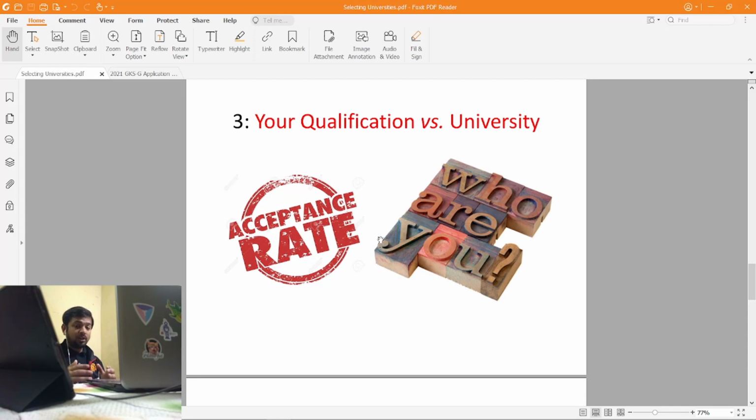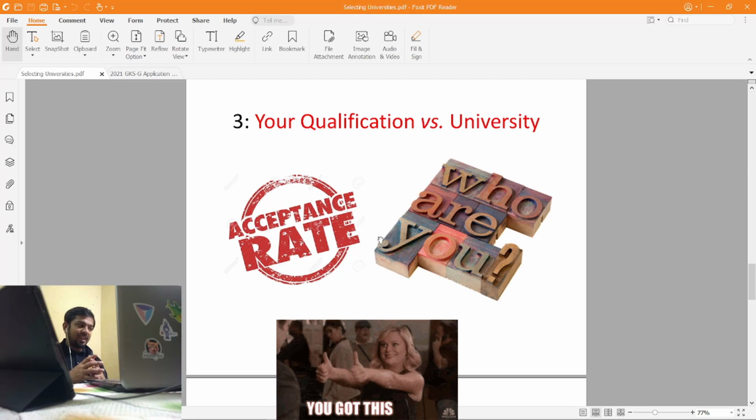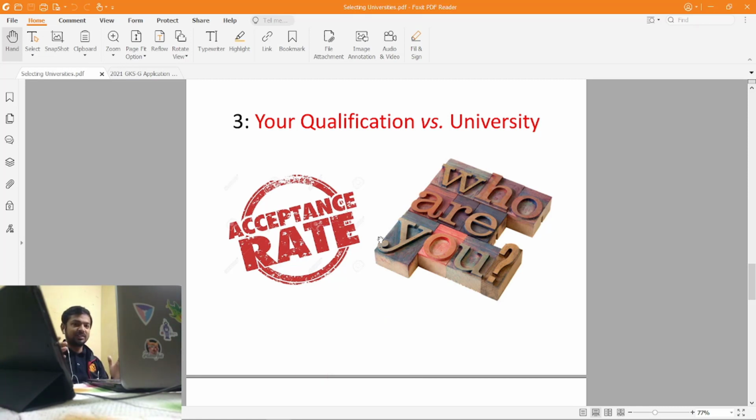I'm not demotivating you, but let's say you have a percentage of maybe 82%, you don't have any publications or experience, and you're applying for Seoul National University, then the chances of selection will be very low. So you have to select a university which is in an acceptable limit related to your own portfolio. You should aim high, but not so high that the universities don't accept you.